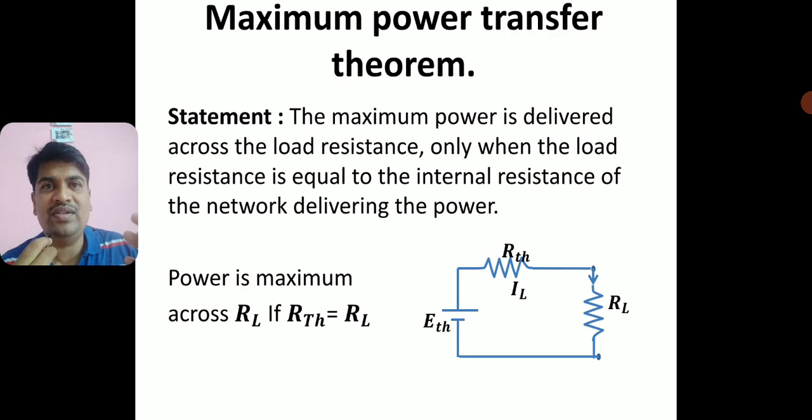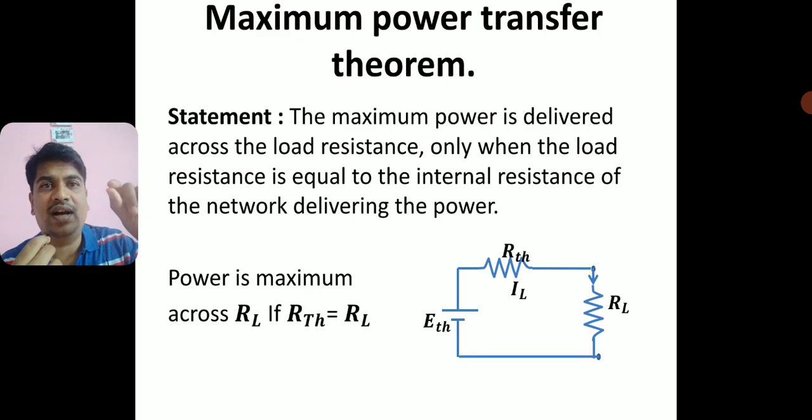What could be the value of the total resistance? I have two resistors connected in series. Look at it for the current. For series, in the sense, I am looking at the flow of current. Is there any division of current? No, the current is going absolutely in series. It flows through RTH and again it flows through RL. There is no node or junction where the current divides. The same current will flow through RTH and RL.